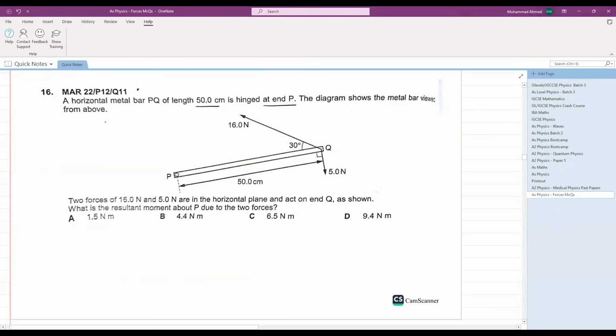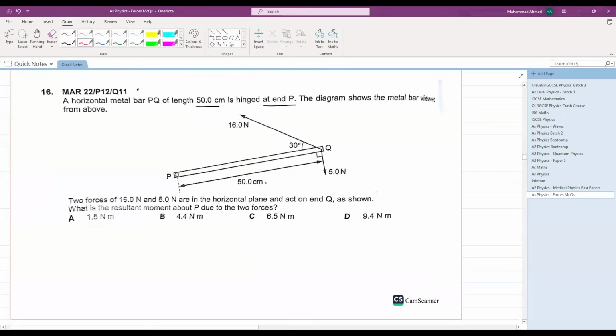A horizontal metal bar PQ of length 50 cm is hinged at end P. The diagram shows the metal bar from above. Two forces of 16 and 5 Newton are in the horizontal plane and act on end Q as shown. What is the resultant moment about P due to the two forces? We have to calculate the resultant moment about P due to the two forces. Okay, how can we do that?